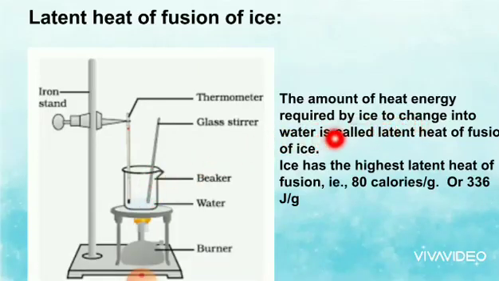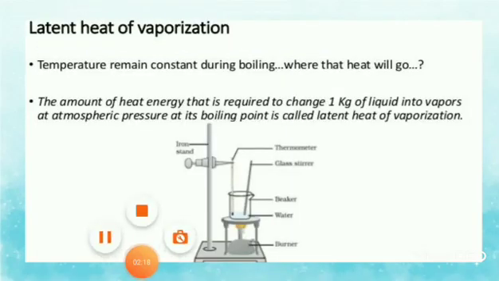The amount of heat energy required by ice to change into water is called latent heat of fusion of ice. Ice has the highest latent heat of fusion, that is 80 calories per gram or 336 joule per gram. So what is latent heat of fusion of ice? The amount of heat energy required by ice to change into water is called latent heat of fusion. Do you follow, students? Next, latent heat of vaporization.